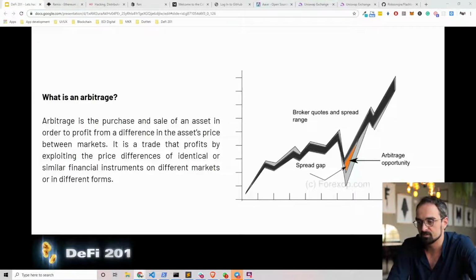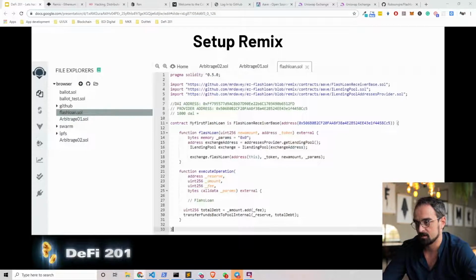So it's normally quite a hard game. But now with decentralized exchanges, it becomes more and more easy and more instant, and especially when we're using flash loans.